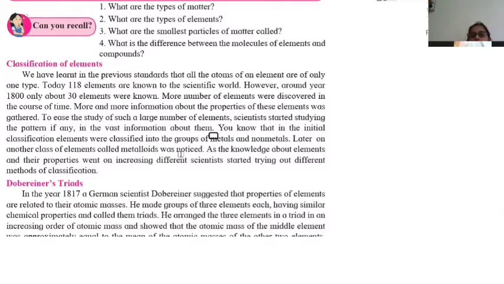More elements were discovered in the course of time, and more and more information about the properties of these elements was gathered. Now, why was there a need for classification of elements?